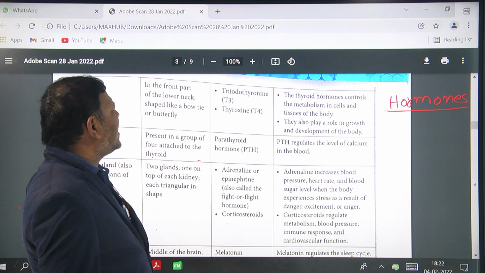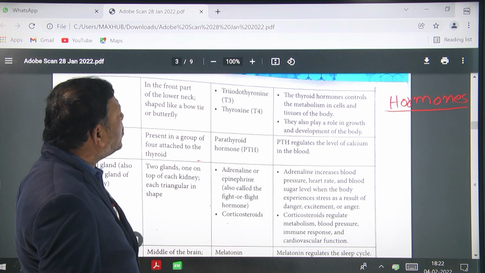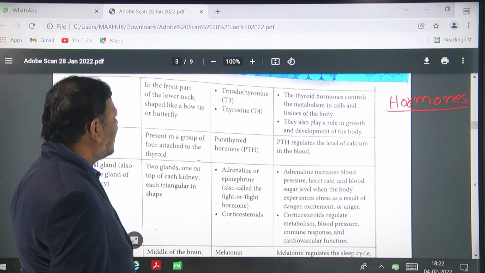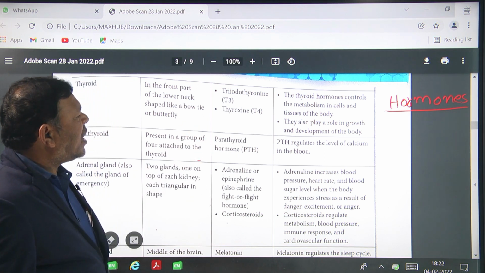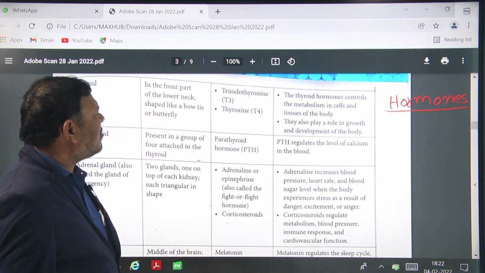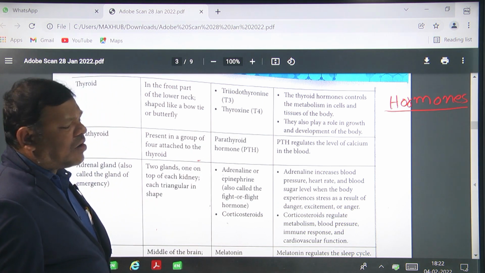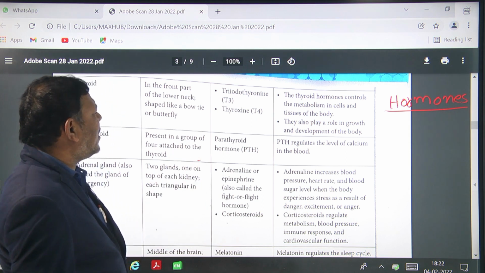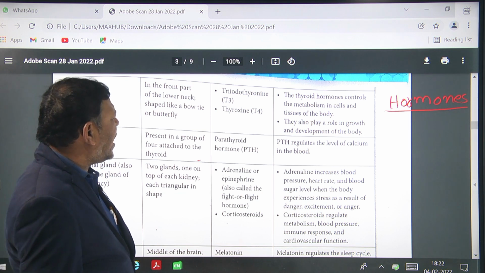The first one is triiodothyronine, T3, and the second one is thyroxine, T4. What is the function of these hormones?